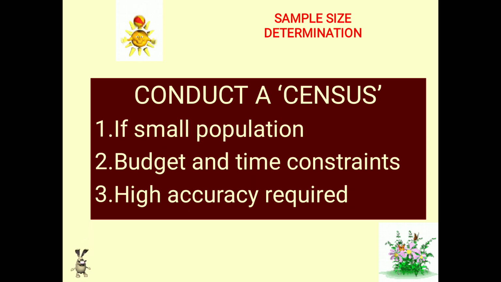This is possible only if the population is well known and accessible. Otherwise also, if the population is not very small but is of a countable limit, then it is done, especially when high accuracy is required. For example, whenever production is done in any company, all the items must be individually checked for quality. That is called the census approach.